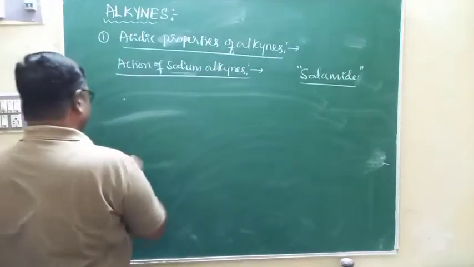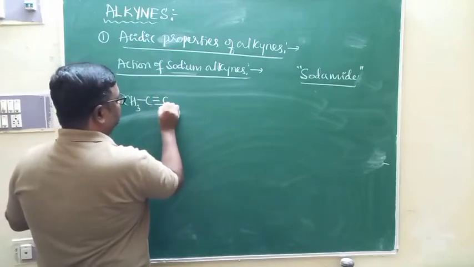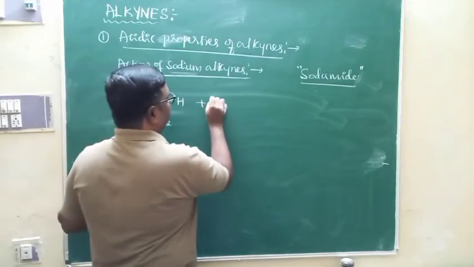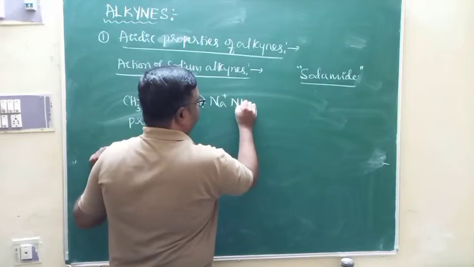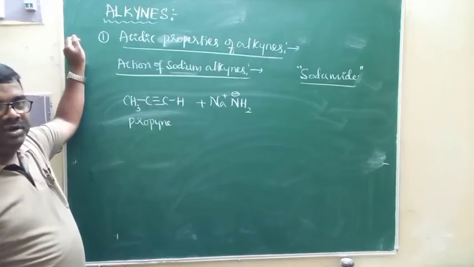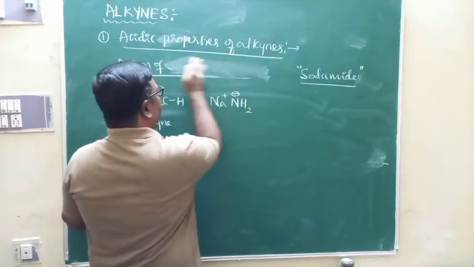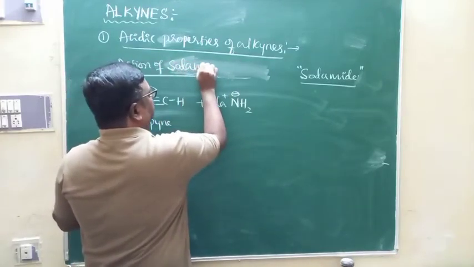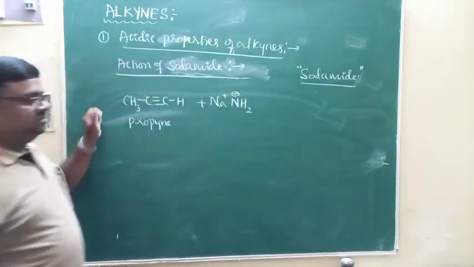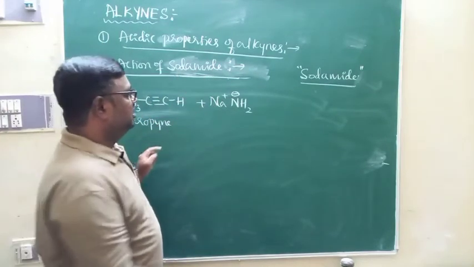Look at this. If I take propyne, this is propyne, and propyne reacts with sodamide. Now I am taking sodamide as a strong base. In the previous example, I took sodium metal as a strong base. Now let me take the action of sodamide. Sodamide is also a strong base.